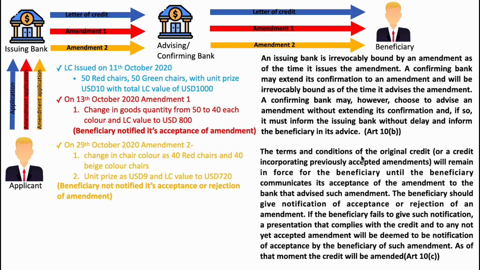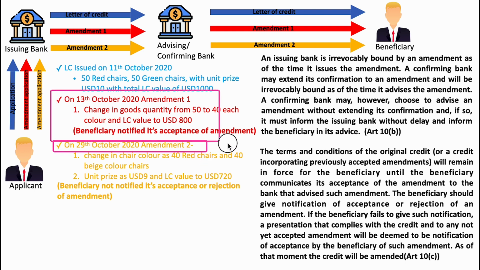The terms and conditions of the original credit or a credit incorporating previously accepted amendments will remain in force for the beneficiary until the beneficiary communicates its acceptance of the amendment to the bank that advised such amendment. As in our case, the beneficiary failed to notify its acceptance or rejection to this confirming bank of this new amendment issued on 29th October. The accepted amendment that was issued on 13th October will be in force for him as of now, which means he can get the payment if he submits documents complying with these conditions, right?